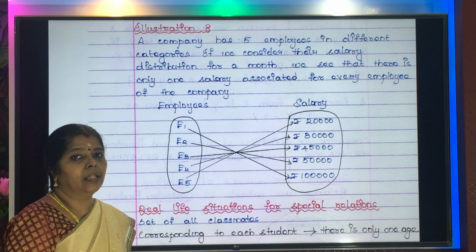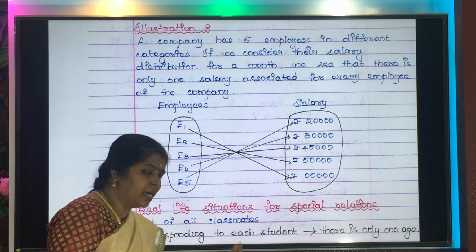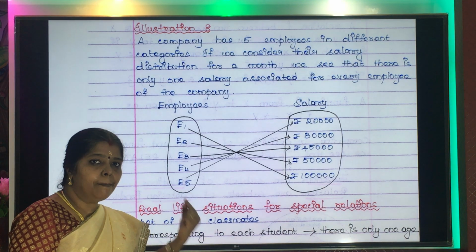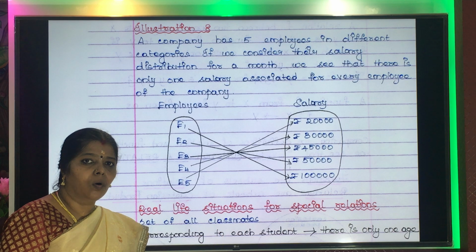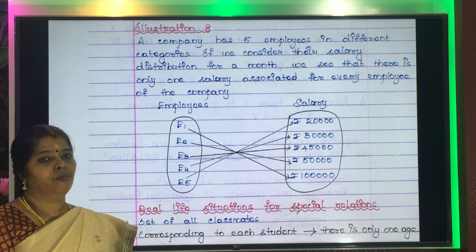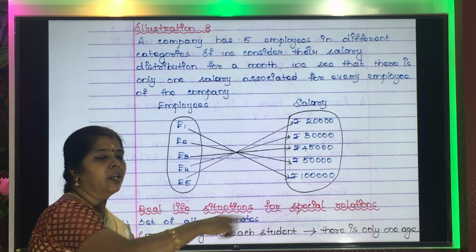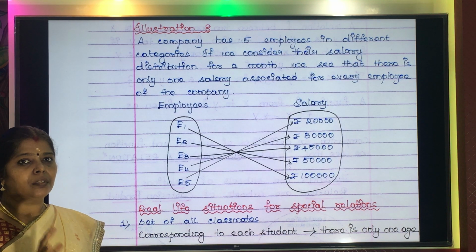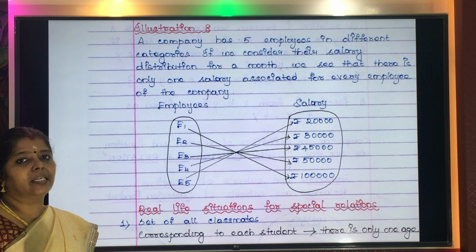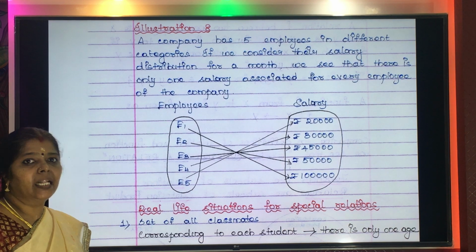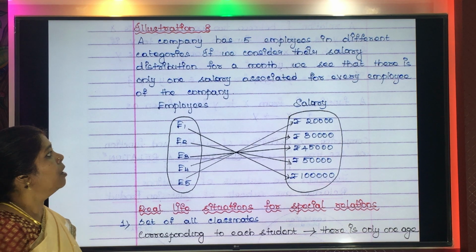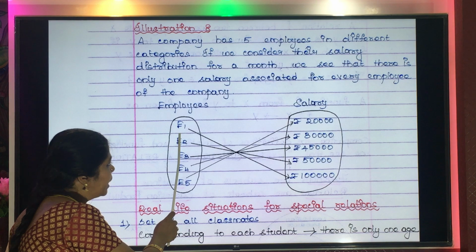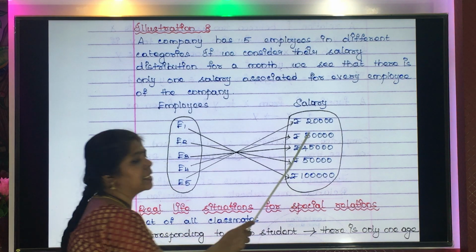So you all know that for one designation, one person can earn only one monthly salary. For one single designation, they will not give 2 salaries, 3 salaries, 4 salaries. They will not give. So, with this simple concept, let us try to understand the meaning of function, that for one employee, there will be only one salary.